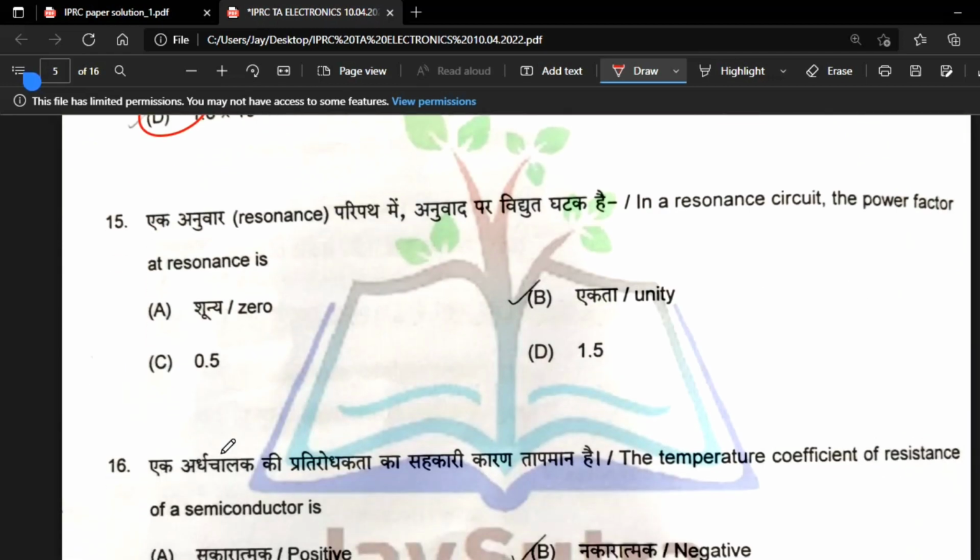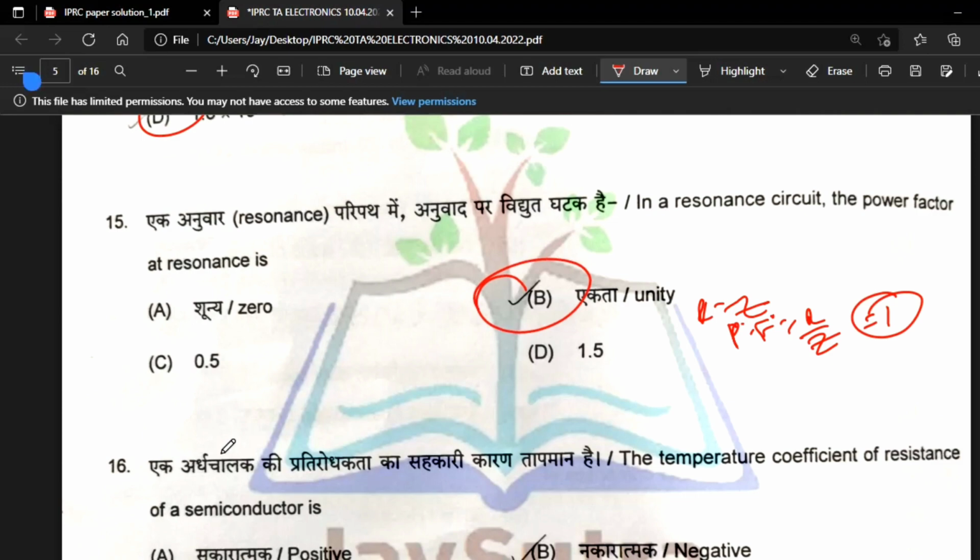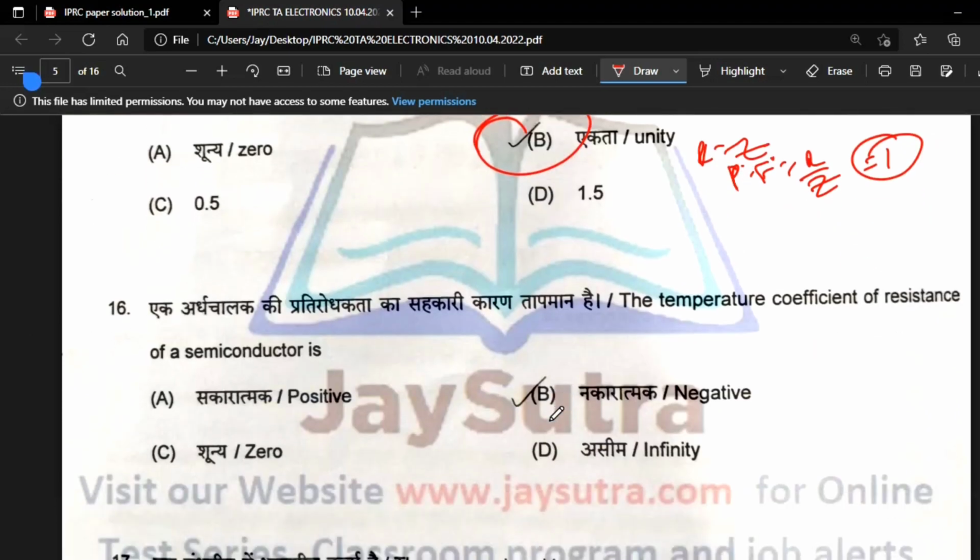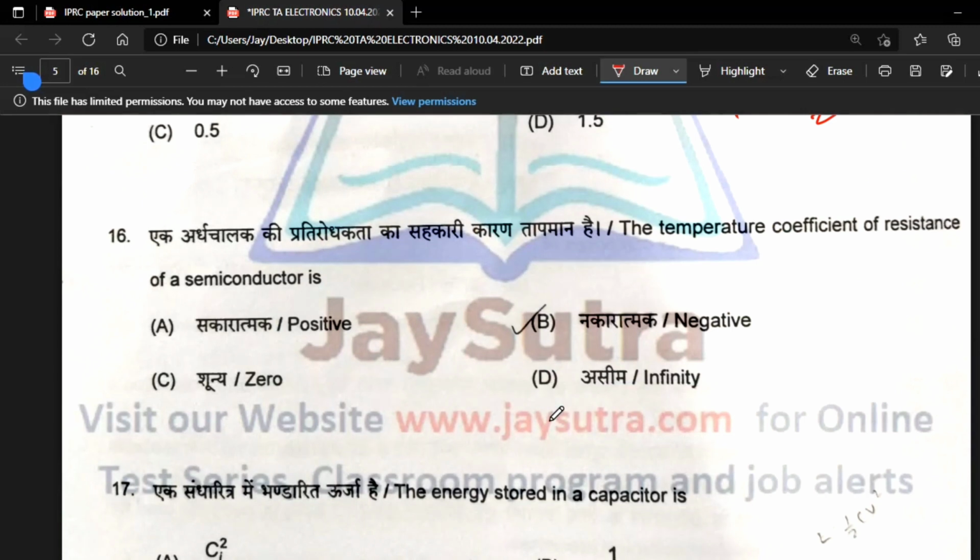So next, 15. In a resonance circuit, the power factor at resonance is definitely unity, because at resonance R equal to Z. So R equal to Z, then power factor PF will be R by Z, and if R and Z are equal, then it will be 1.